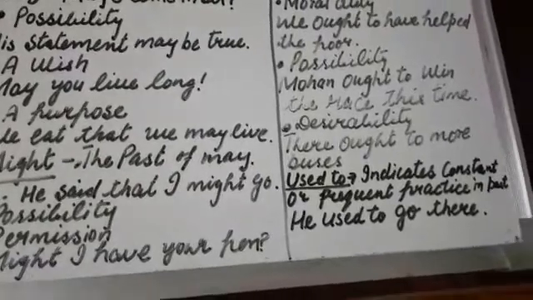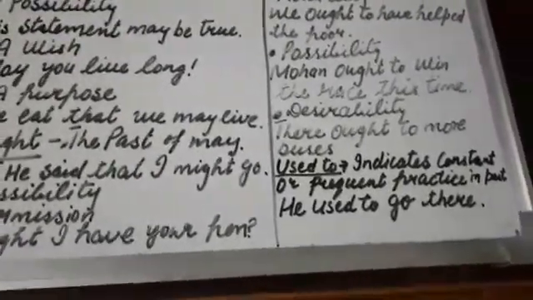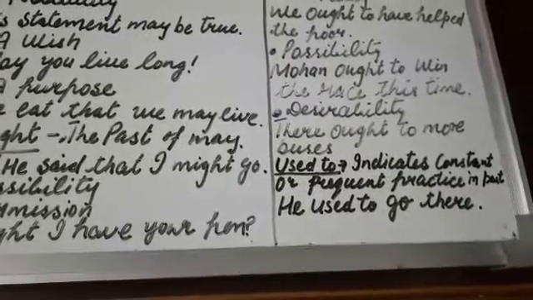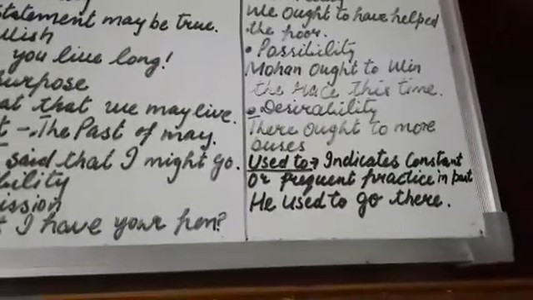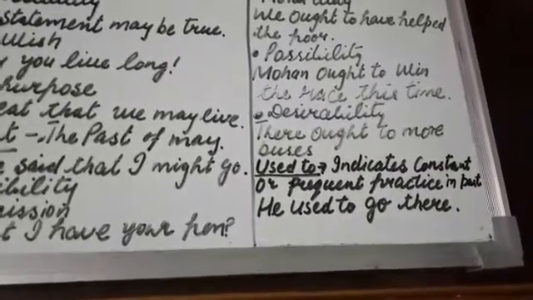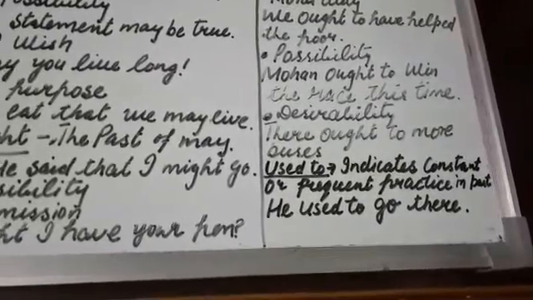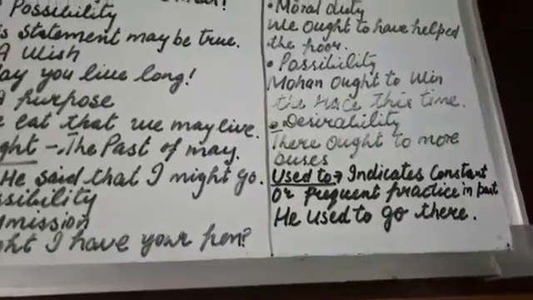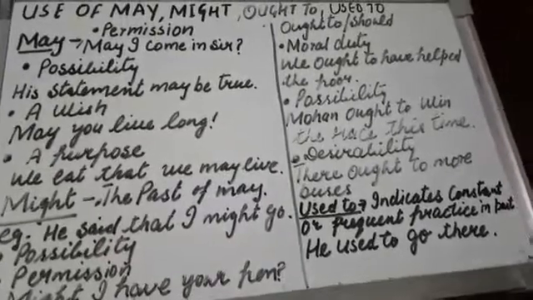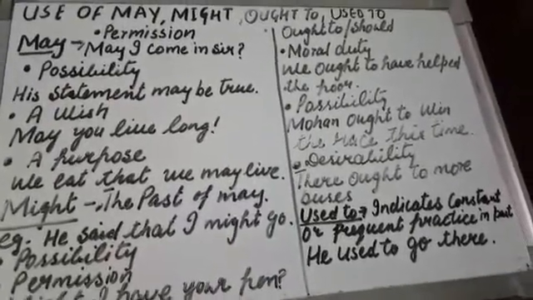Next is used. We always use to with used. It indicates a constant or frequent practice in the past. For example, he used to go there. So this is how to use may, might, ought to and used to.